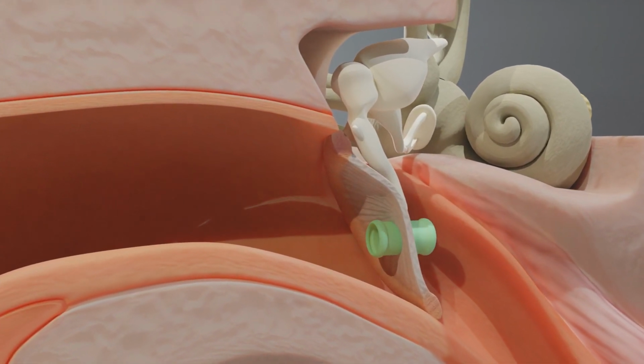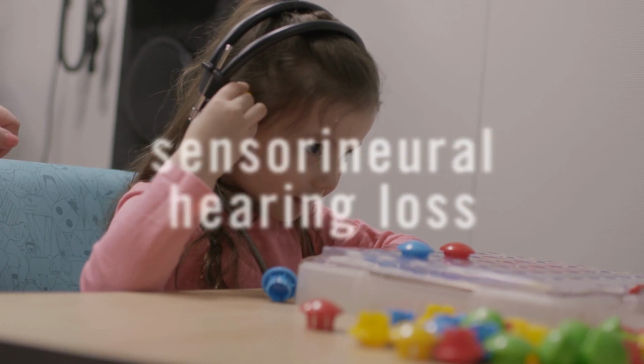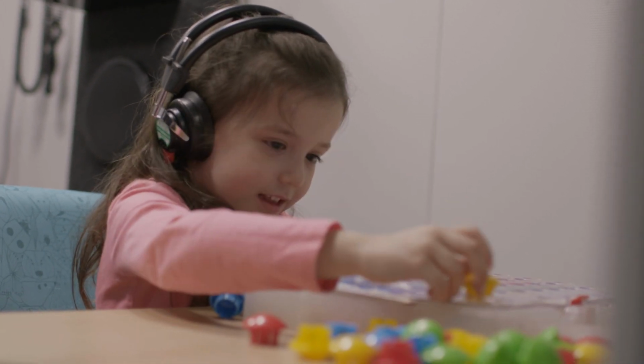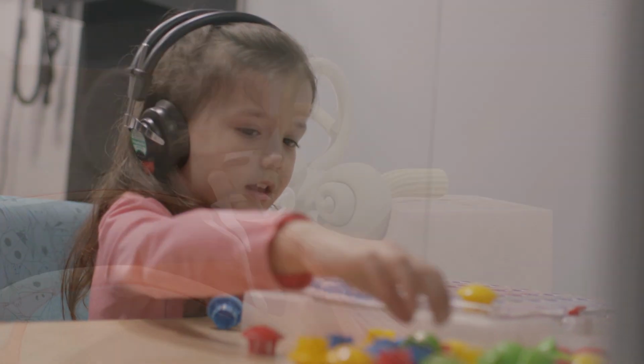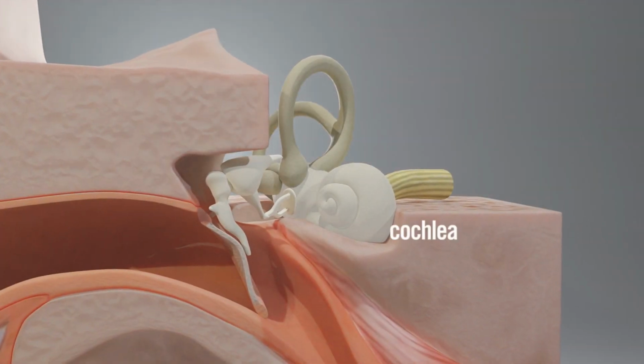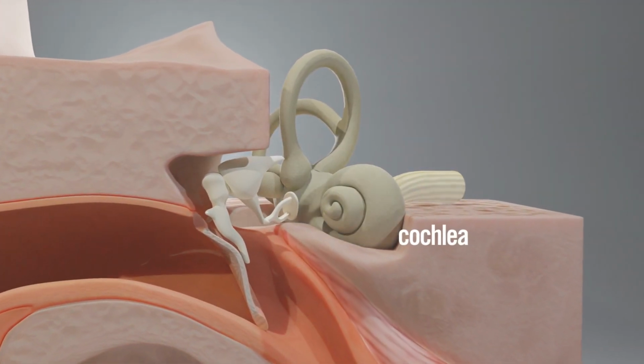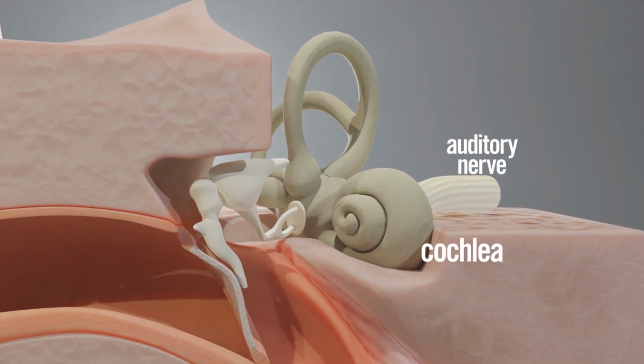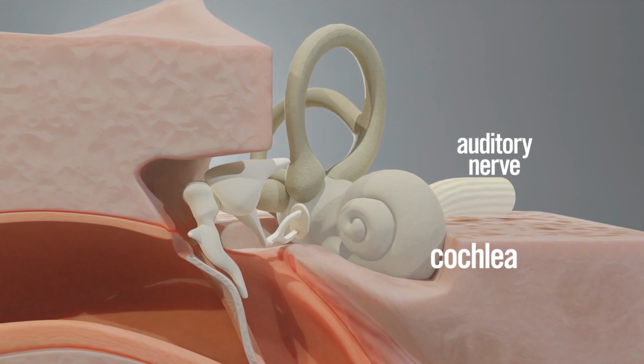Another kind of hearing loss is called sensory neural hearing loss because it can include different types of hearing loss. Sensory, which happens when the cochlea doesn't work well or not at all. Neural, where the auditory nerve or other parts of the brain are affected, or even a combination of both.